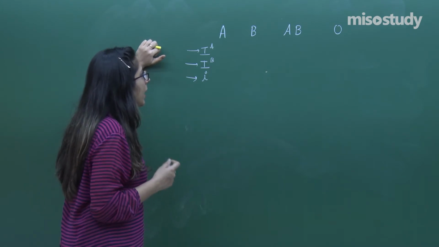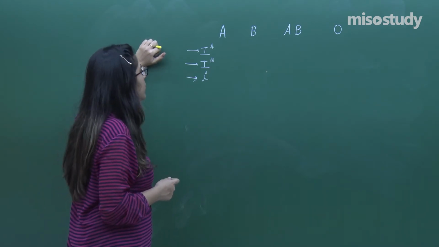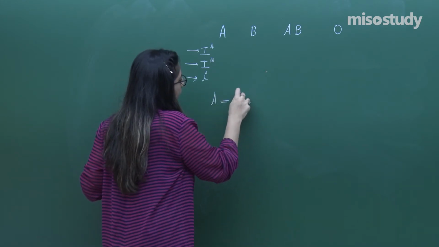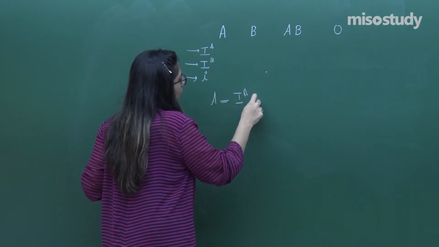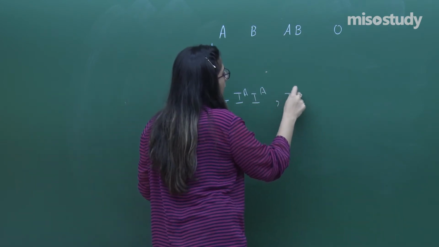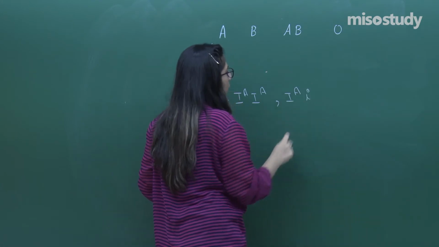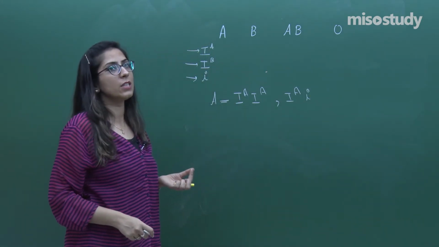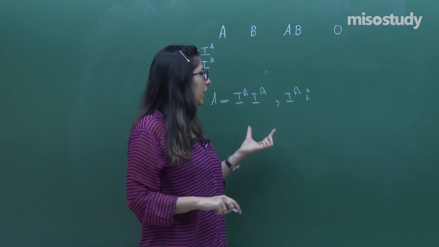In case of a blood group, the genotype for A can be IA IA, or it can be IA small i. That means the combination effect of both of these genes is important, which I will tell you in the AB blood group.